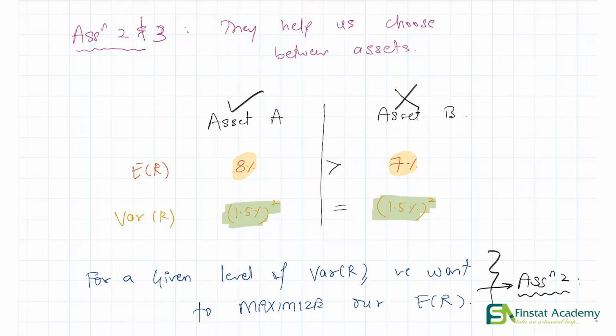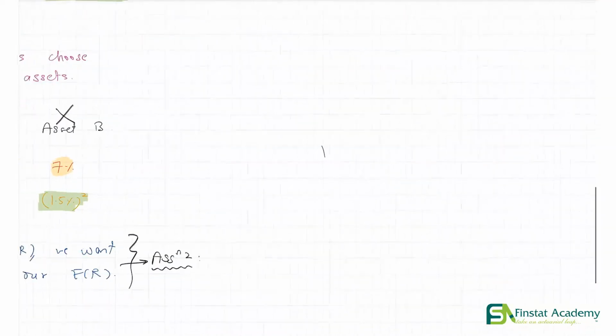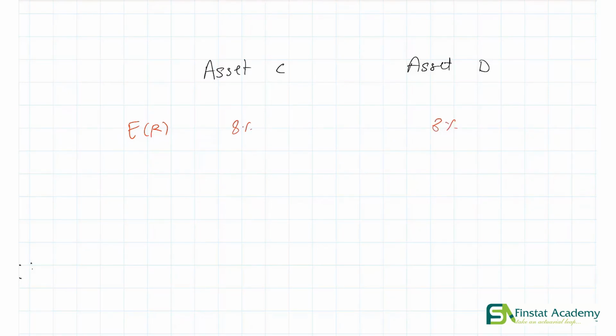So let's quickly look at the third assumption also. Okay. So again, I'm just going to use a simple example. Let's say we have again two assets in front of us, assets C and asset D. Let's say that the expected return on both assets is 8%, but the variance of return on asset C is let's say 2% square, whereas in asset D it's only 1% square.